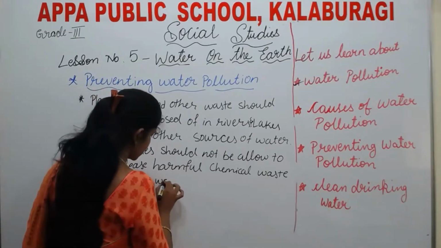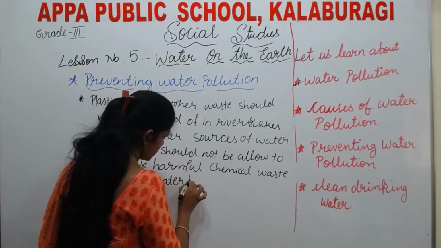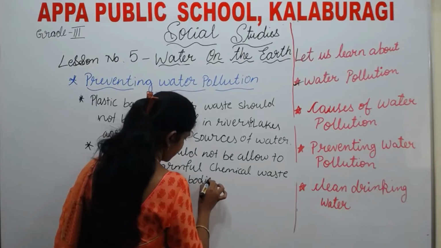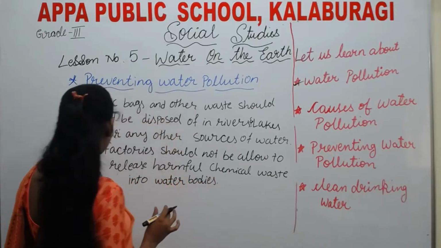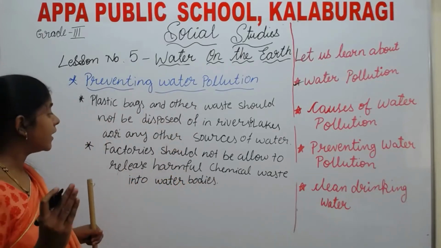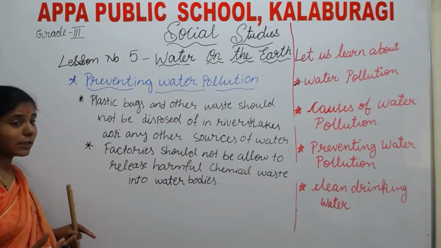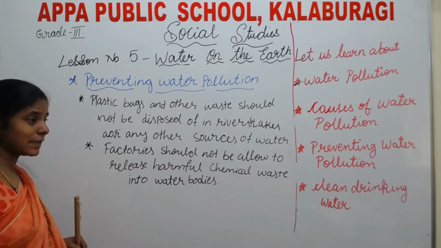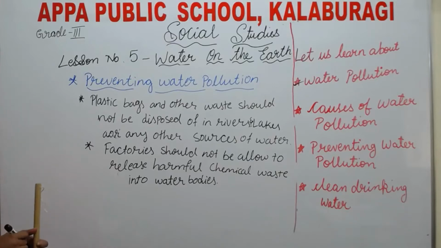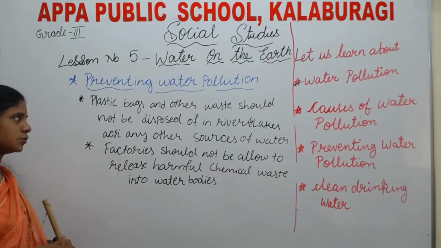Water bodies. We should not throw dead animals in the rivers, lakes, etc. See how to prevent water pollution.